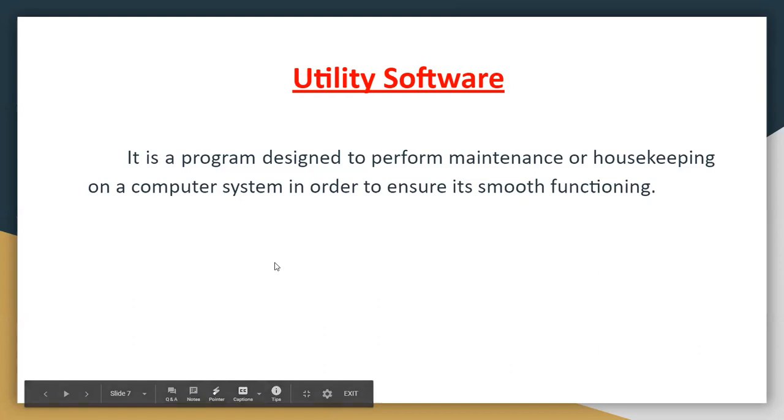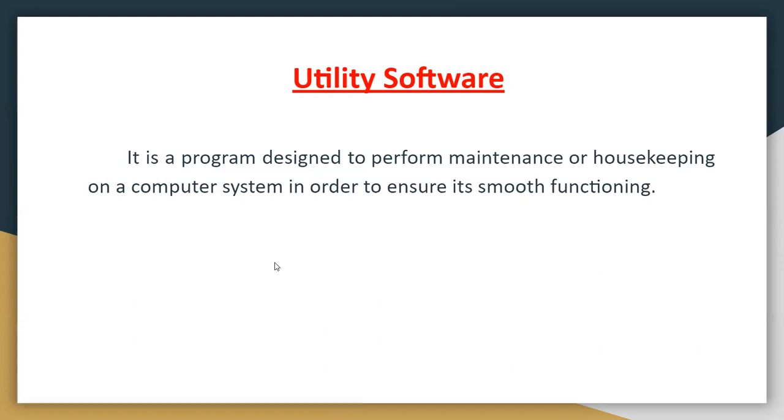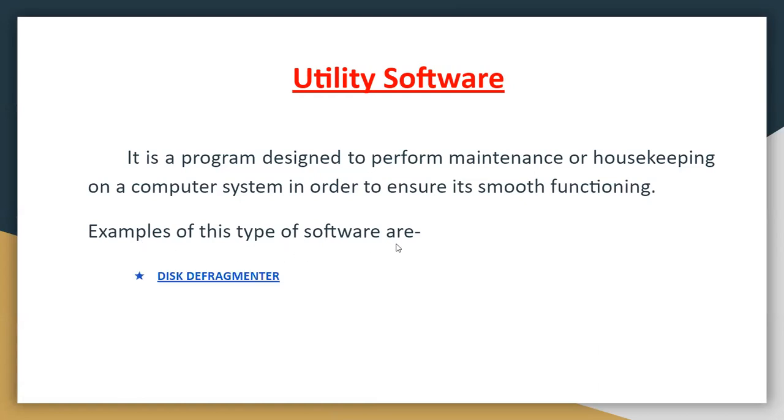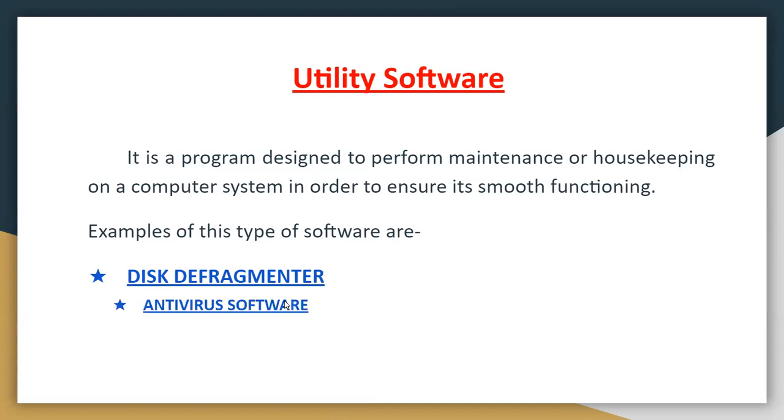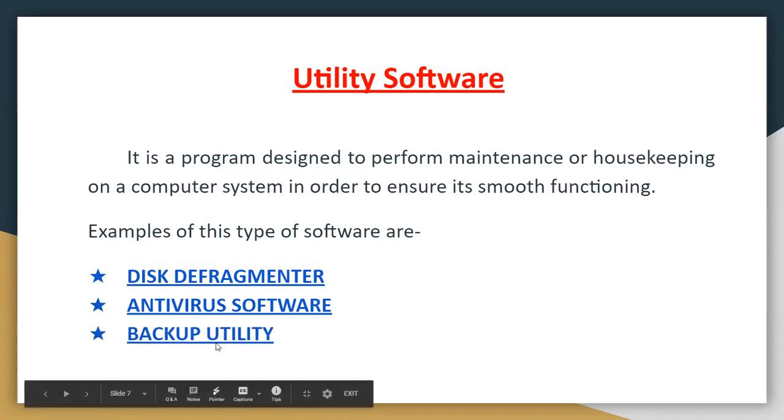The housekeeping and maintenance, all this work is done by the utility software. Examples of utility software are the disk defragmenter, antivirus software, and backup utility.